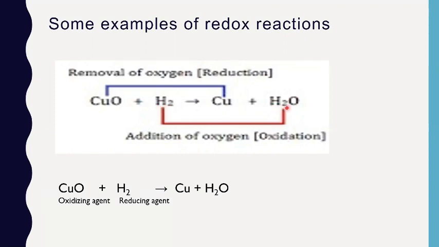Always remember that the reactant gets oxidized or reduced, not the product. In this reaction, copper oxide is helping hydrogen to get oxidized to water. So copper oxide is acting as the oxidizing agent and hydrogen is helping copper oxide to get reduced to copper. So hydrogen is the reducing agent. Please note that the substance which gets oxidized is the reducing agent. On the other hand, the substance which gets reduced is the oxidizing agent.